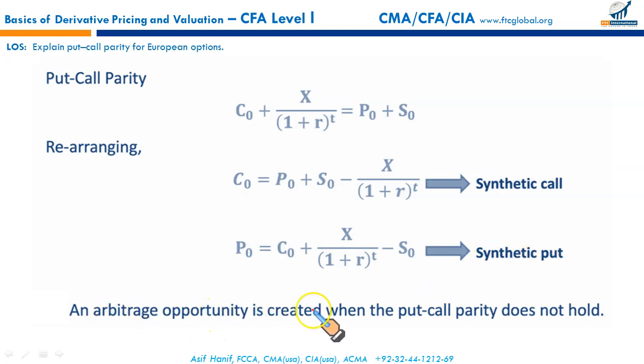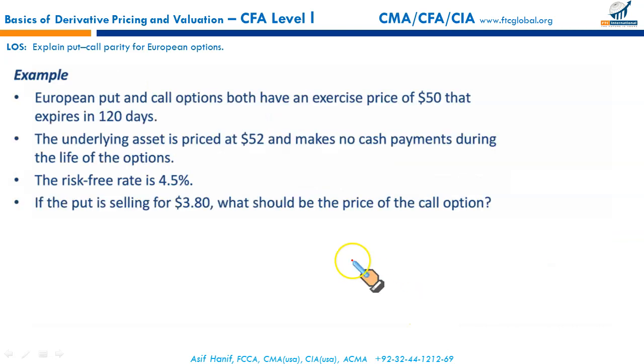An arbitrage opportunity is created when the put-call parity doesn't hold. Any differential can result in earning some gains for the investor. Let us do an example that will explain the idea of arbitrage if it exists. A European put and call option both have an exercise price of 50 and expire in 120 days. The underlying asset is priced at 52 and makes no cash payments during the life of the options. The risk-free rate is 4.5%. If the put option is selling at 3.8, what should be the price of the call option?